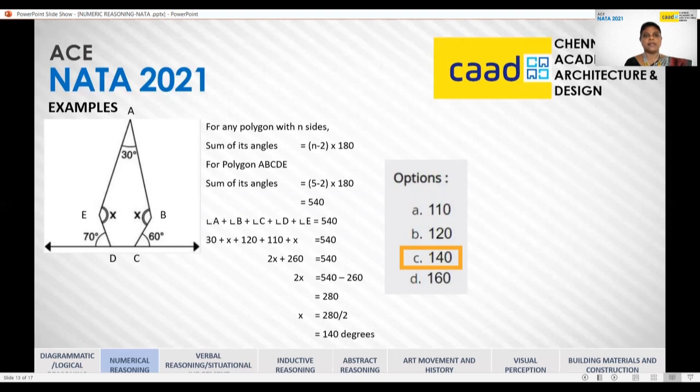Applying n as 5, we come up with an answer of 540 degrees. So now if you add the angles A, B, C, D, E and equate it to 540, you get the value of X. And it's quite easy only when you know the formula beforehand. So you have to brush through all the formulae and the theorems before you sit for the examination.